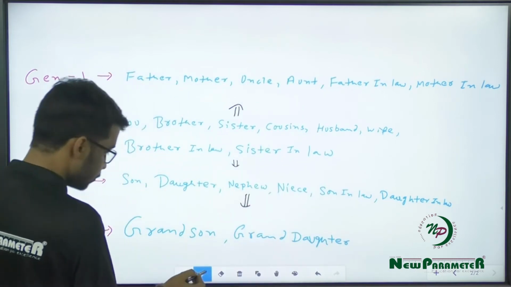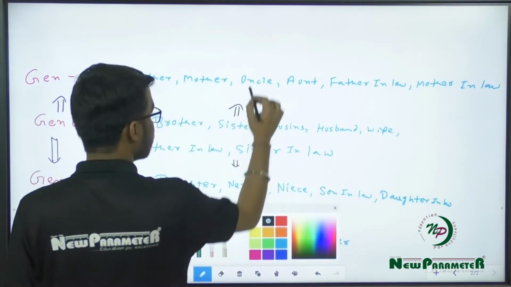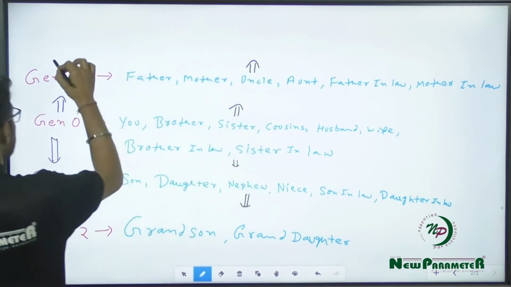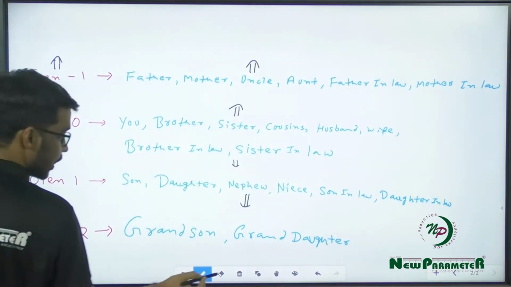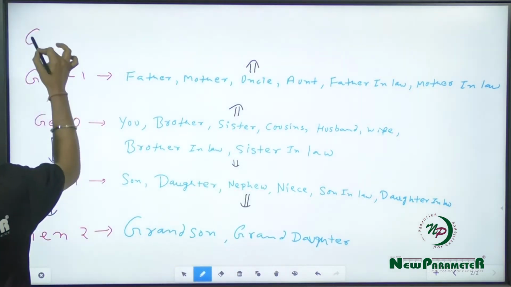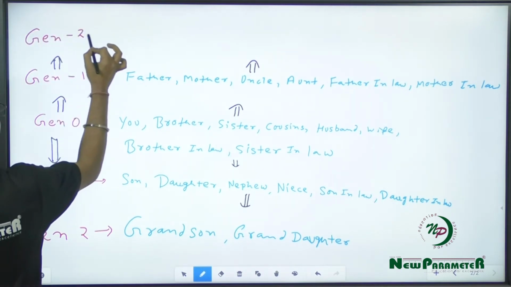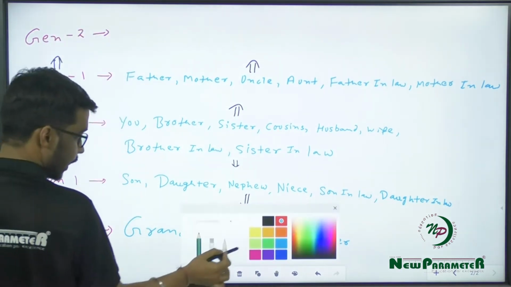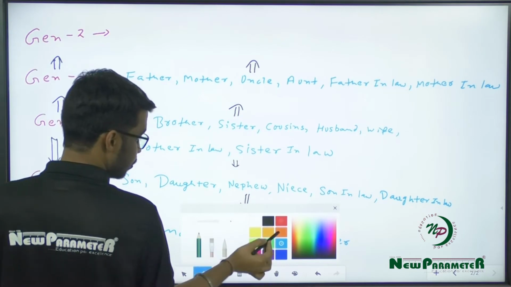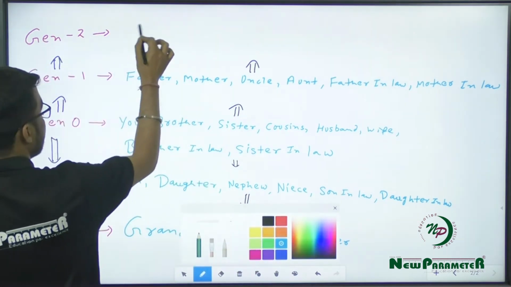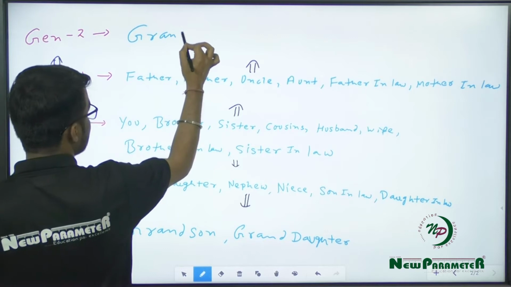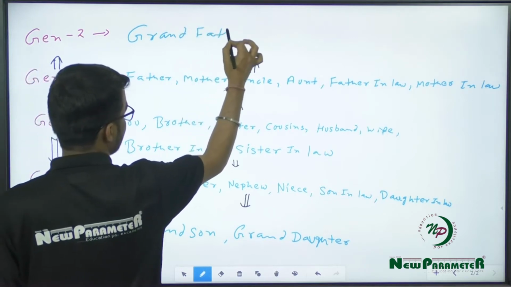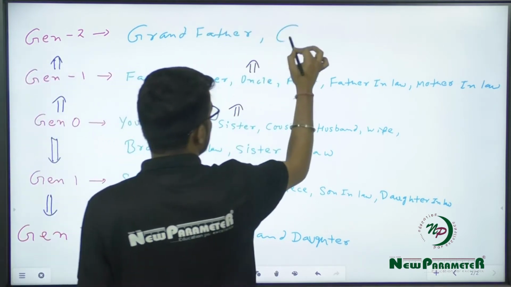Right? Now let's move on to one generation previous to generation minus one, and we will be calling that particular generation generation minus two. Now blood relatives at this generation, those who were born, that you have are grandfather and grandmother.